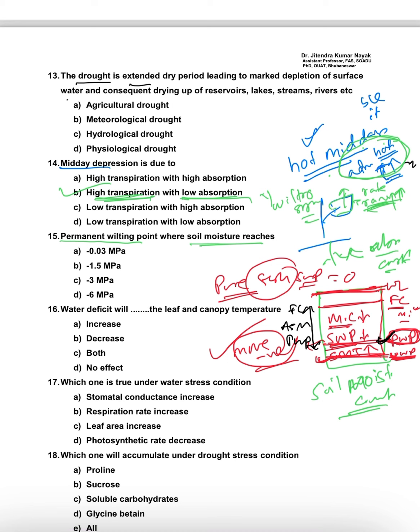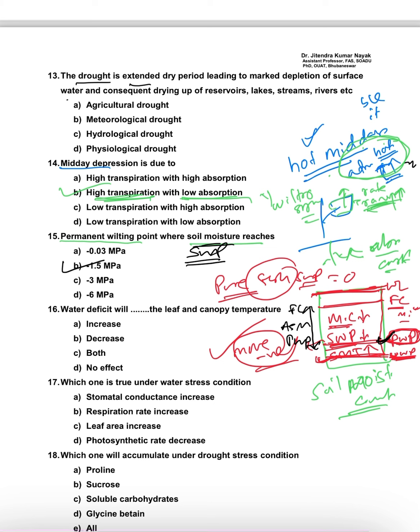At the permanent wilting point, the soil water potential is decreasing and it becomes minus 1.5 megapascal.